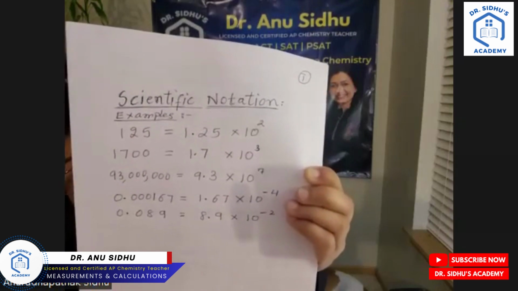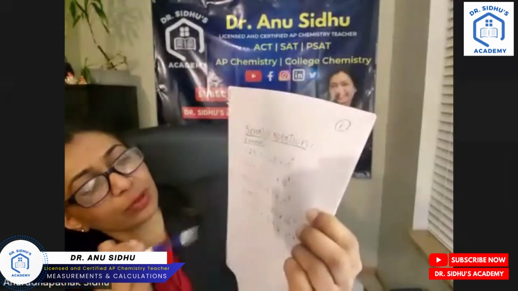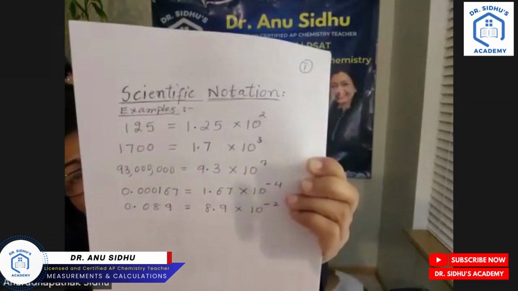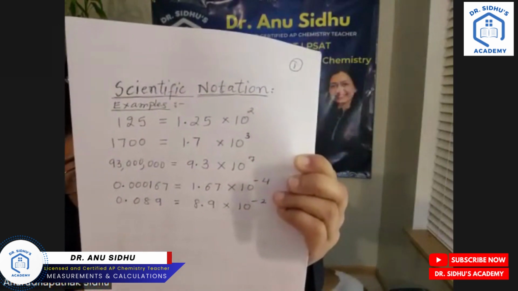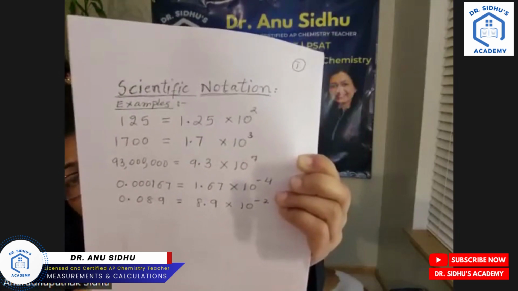Third, 93,000,000 can be written as 9.3 times 10 to the power of 7.